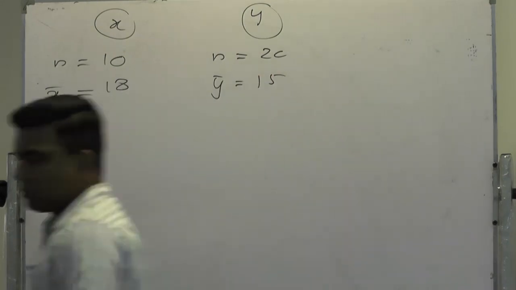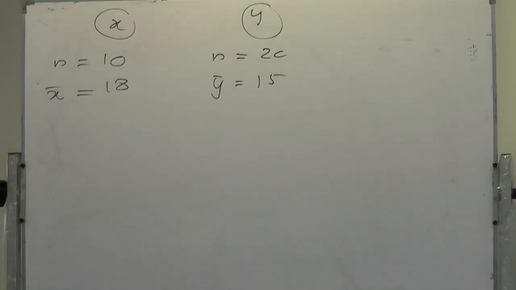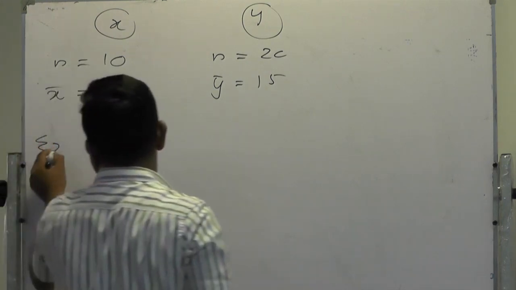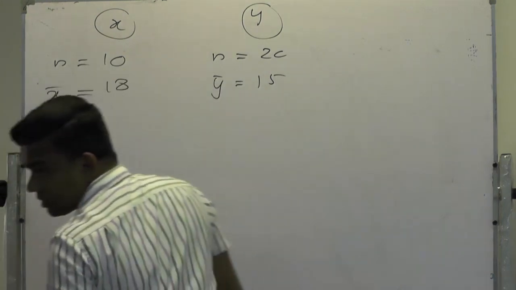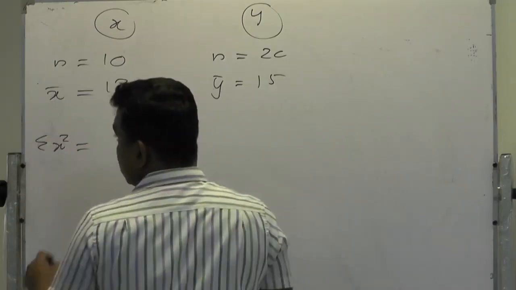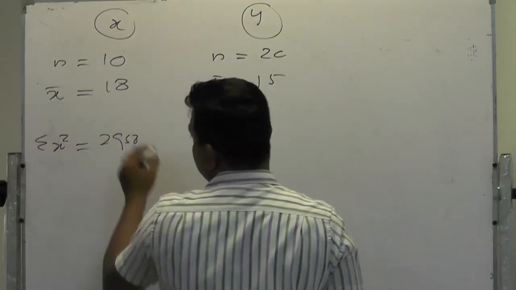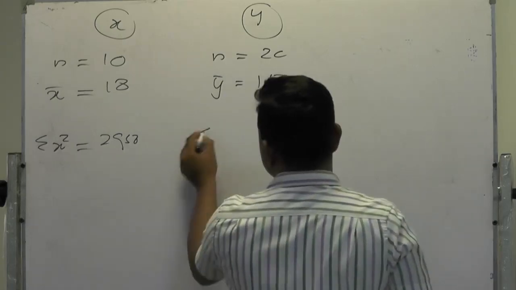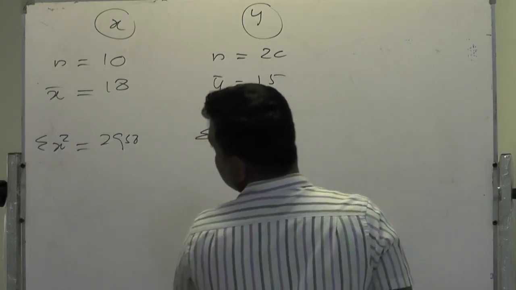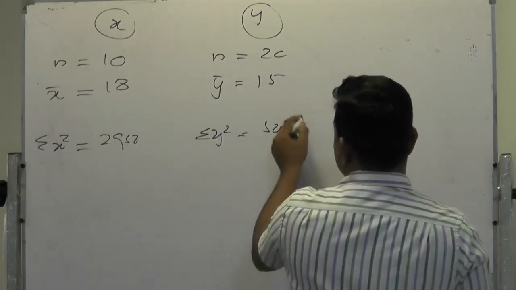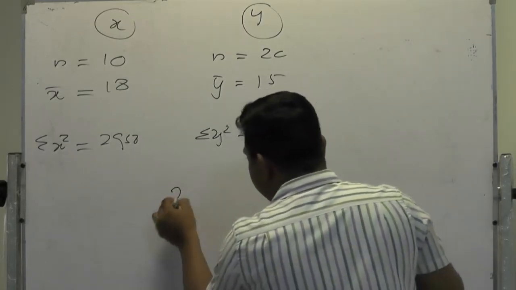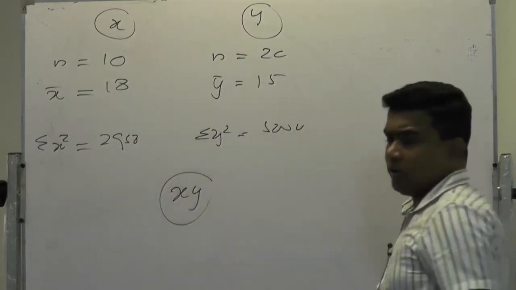Let's see the question also, then we can take the figures easily. X bar 18, y bar 15. Then sigma x squared is 2950, sigma y squared equals 5000.